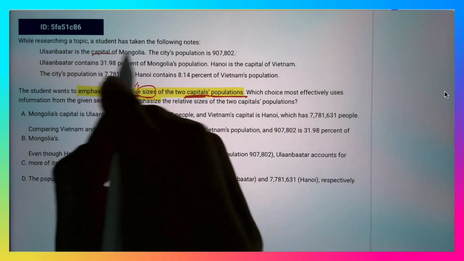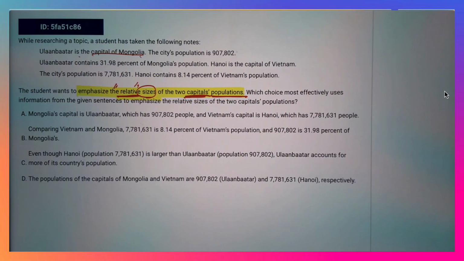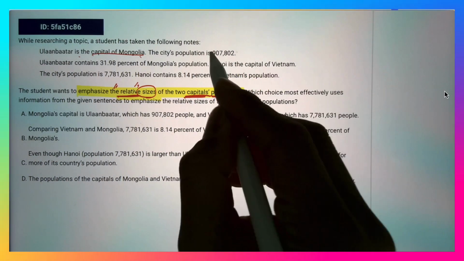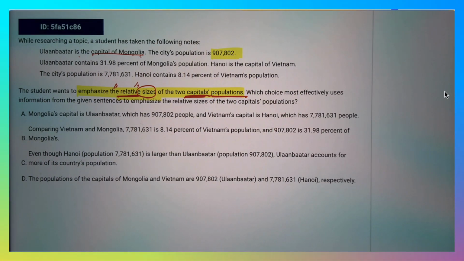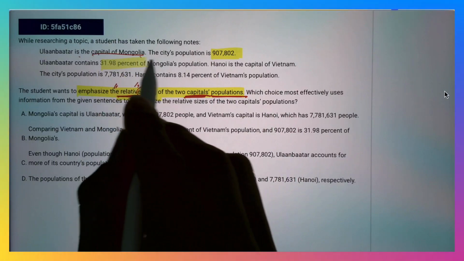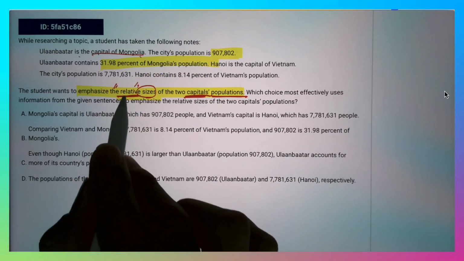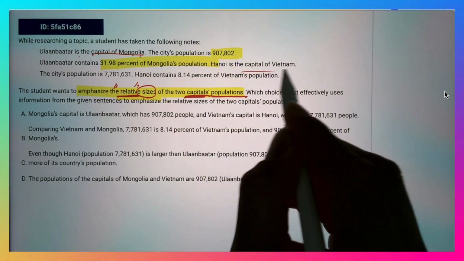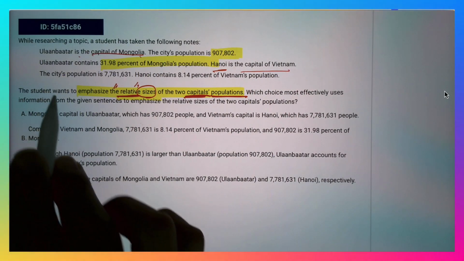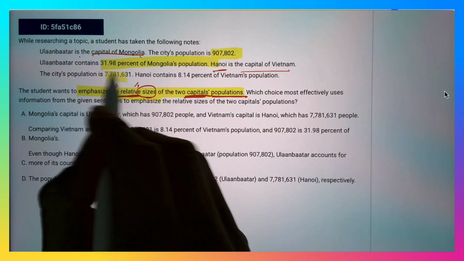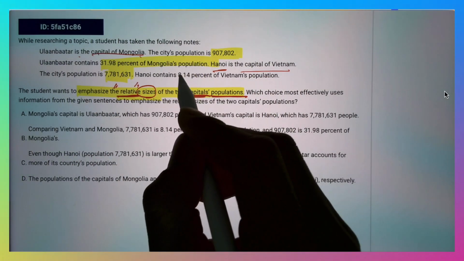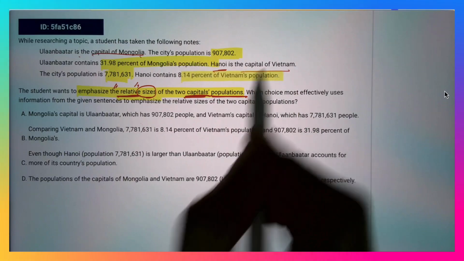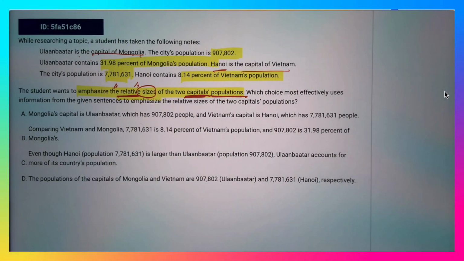So they mentioned the capital of Mongolia is Ulaanbaatar, and the city's population is almost 1 million. Ulaanbaatar contains 31.98% of Mongolia's population, so that matches with our relative size. Hanoi is the capital of Vietnam, and the city's population is almost 8 million people, and Hanoi contains 8.1% of Vietnam's population. Alright, so we need to mention those relative sizes, such as 8.14% of Vietnam's population and 32%.